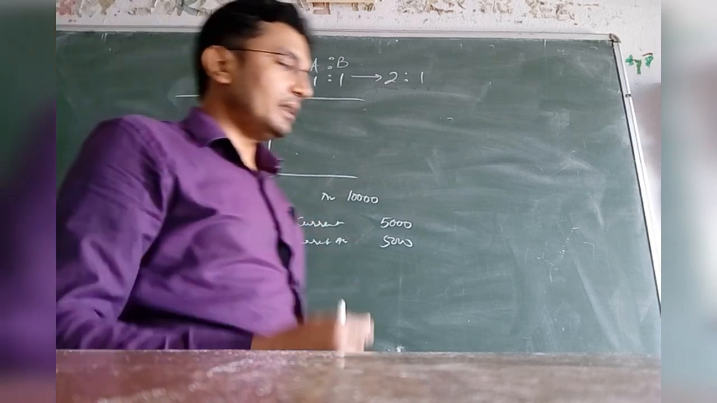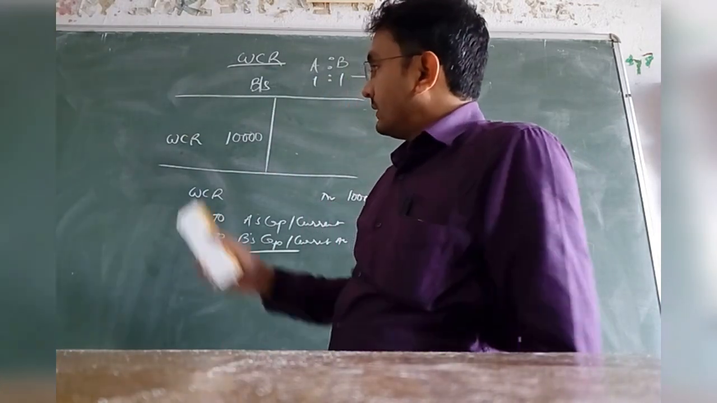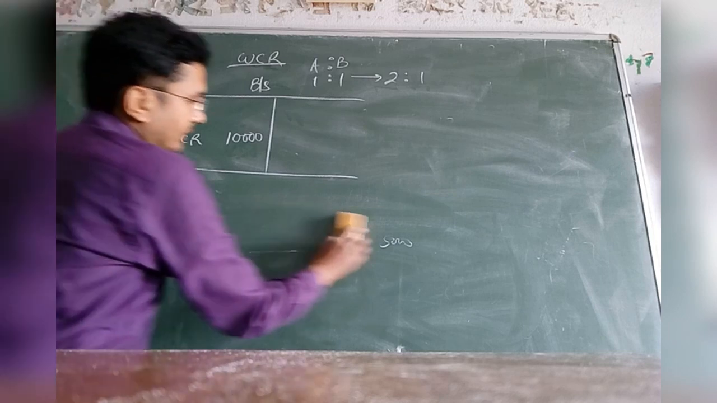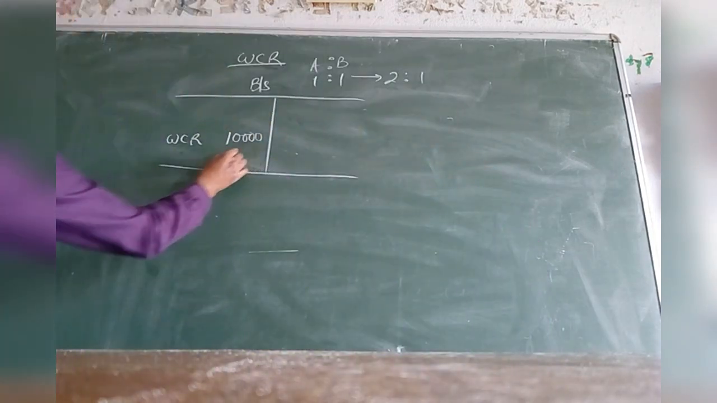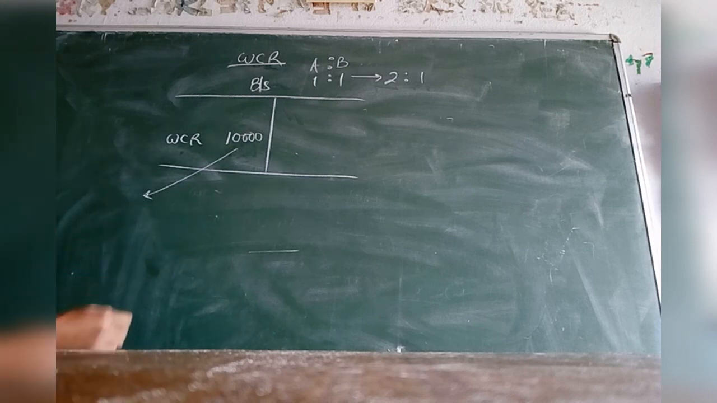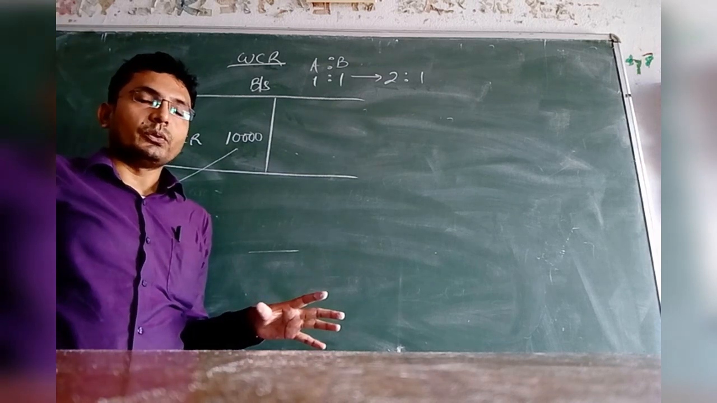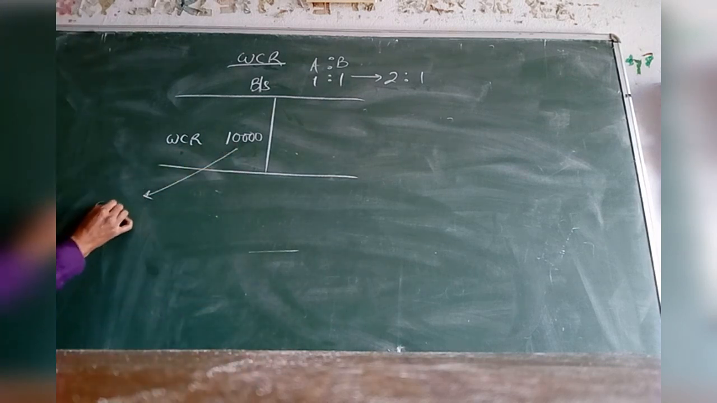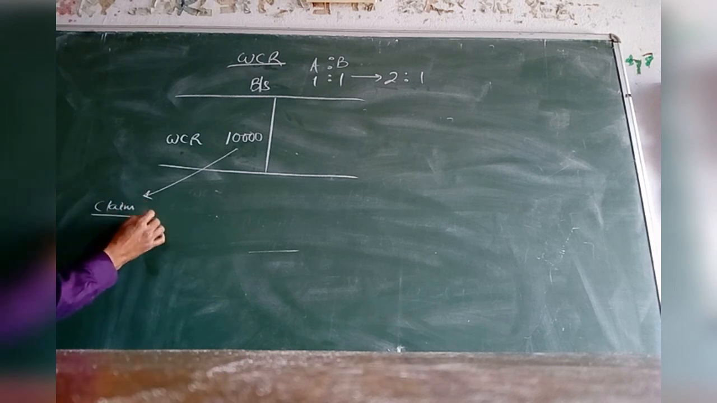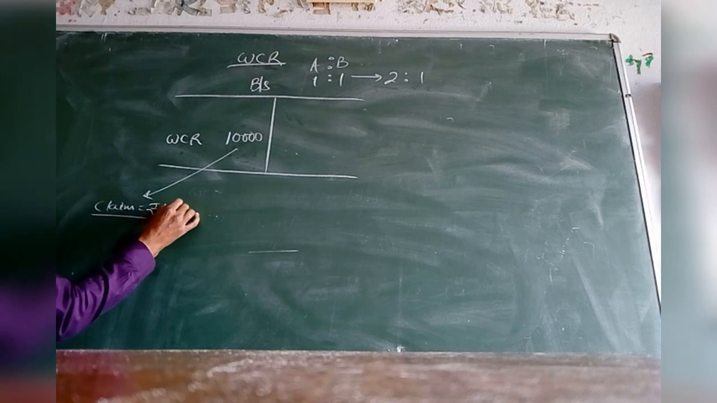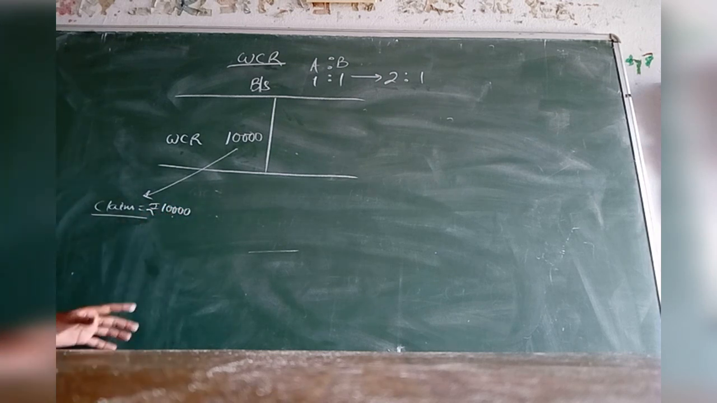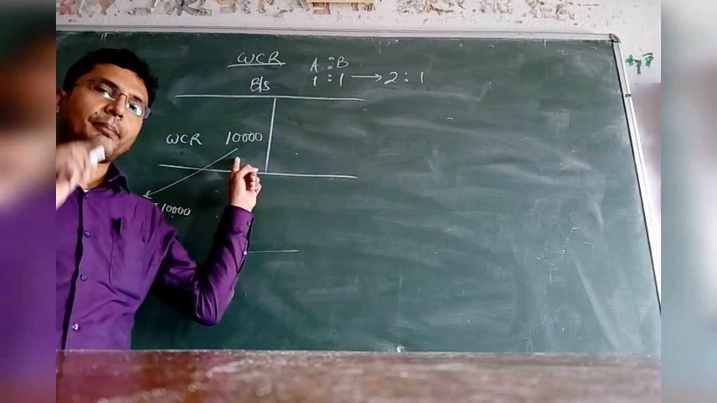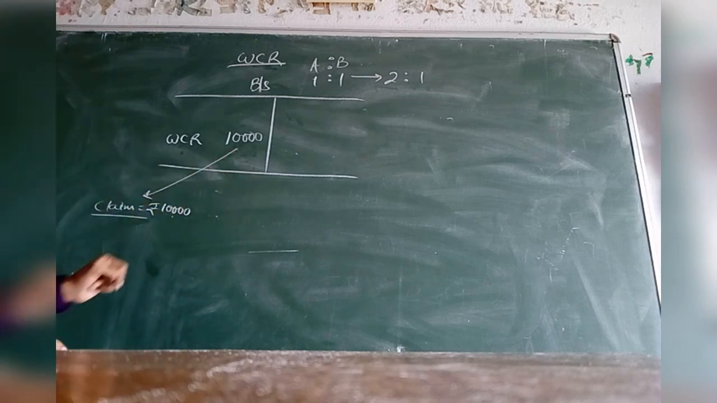Now suppose there exists a claim against this WCR, what will happen? So first check the case where the claim is equal to WCR. Suppose the claim on account of compensation is equal to rupees 10,000. So the claim on account of compensation means workers are asking for 10,000 as compensation.